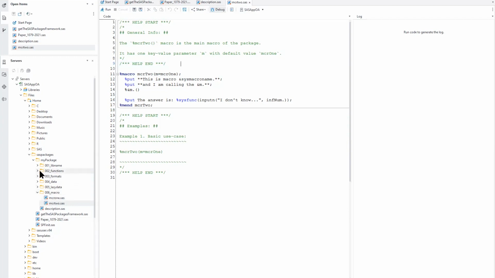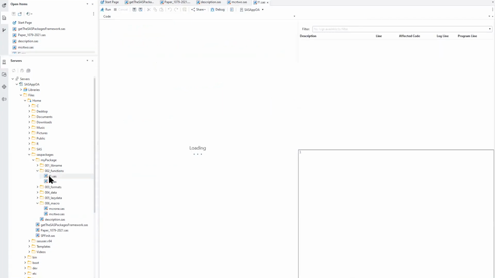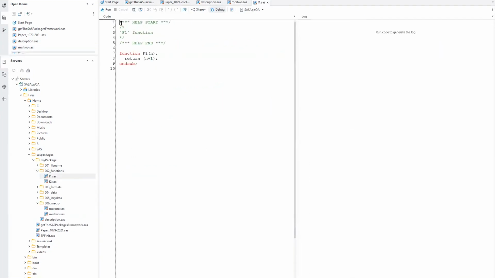So, for example, for our function f1, it's just a simple text informing that this is the f1 function. But of course, this is just for demo purposes, and I'm sure that when you prepare your own package for productional purposes, it will be more elaborate.